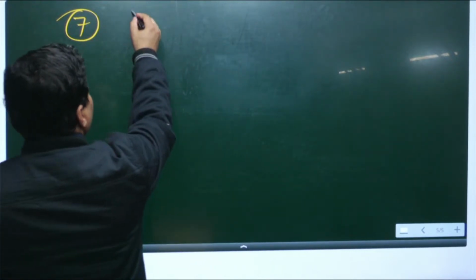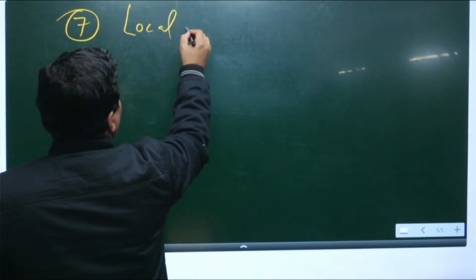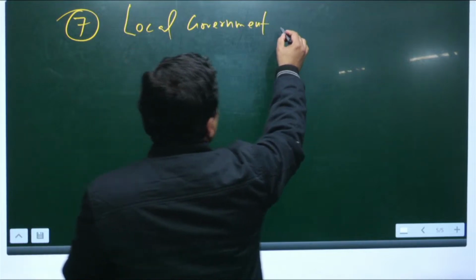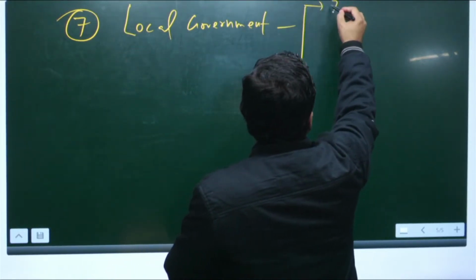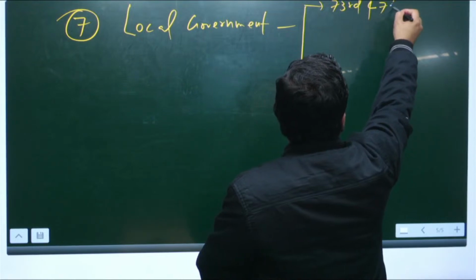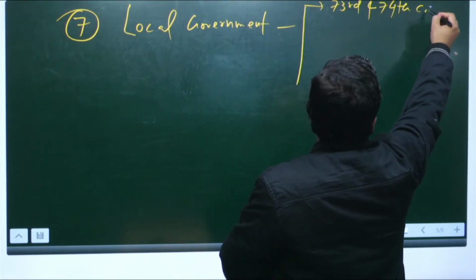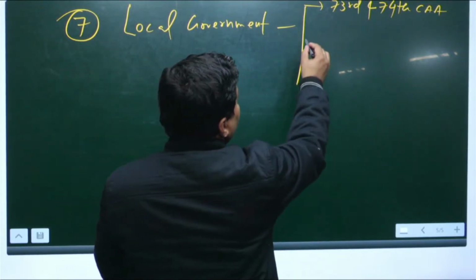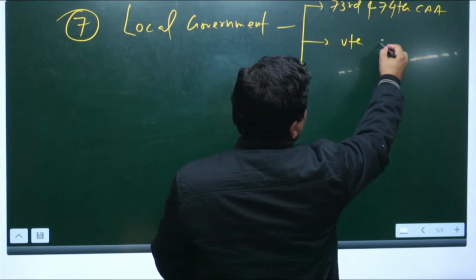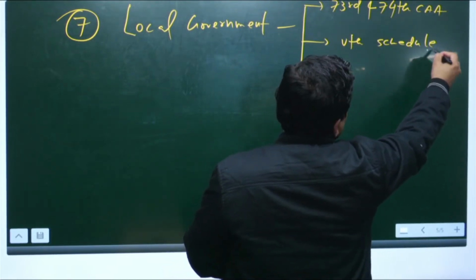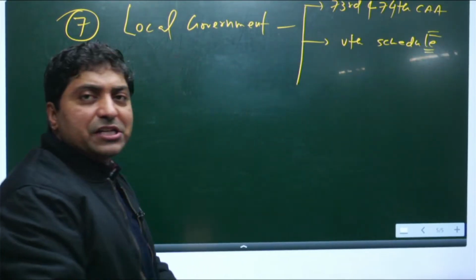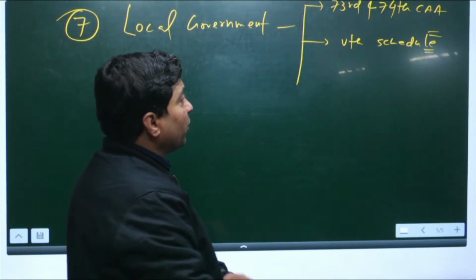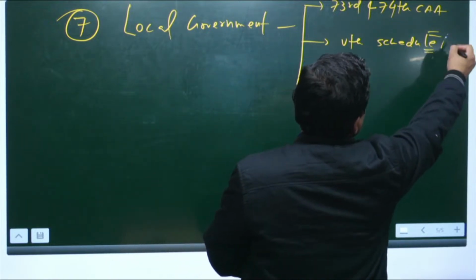If you look at local government, focus on the 73rd and 74th CAA, Constitutional Amendment Act, and then you focus on the 5th schedule. Because the 5th schedule is a very important part of your preparation. Don't ignore it. Try to understand the 5th schedule areas.